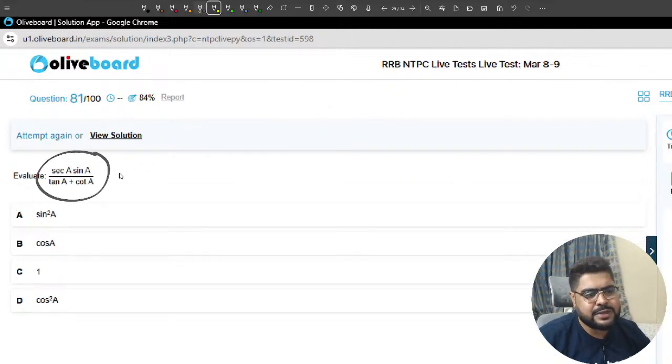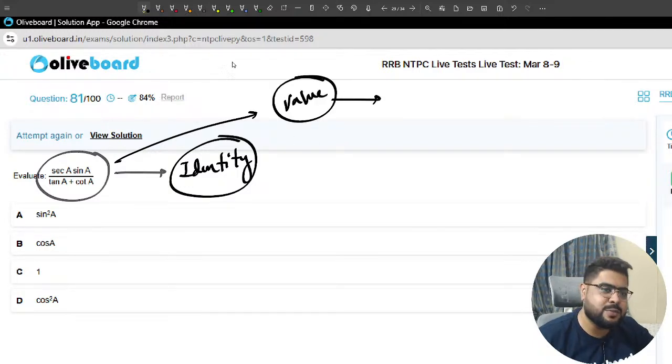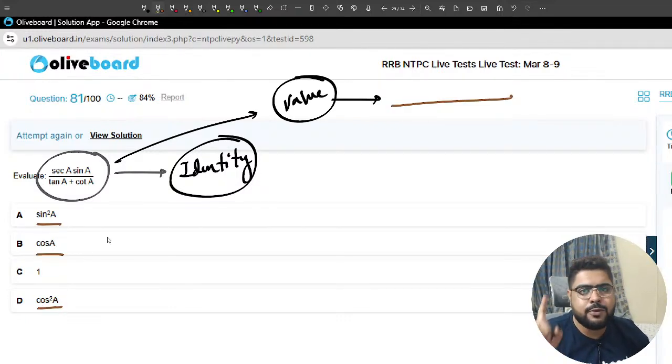Sec A into sin A. There are 2 ways: you can use identity if you are comfortable, or you can put values. The value putting approach also works here, so let's put values because most students do it like this. Sir, sine and cos are in the options, so I won't put 45 degrees. Tan and cot are there too, so I won't put 0 or 90. I can put either 30 or 60. Which one, sir? Let's take 30.